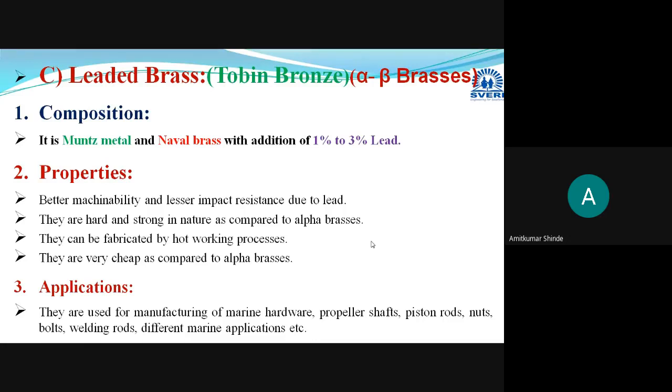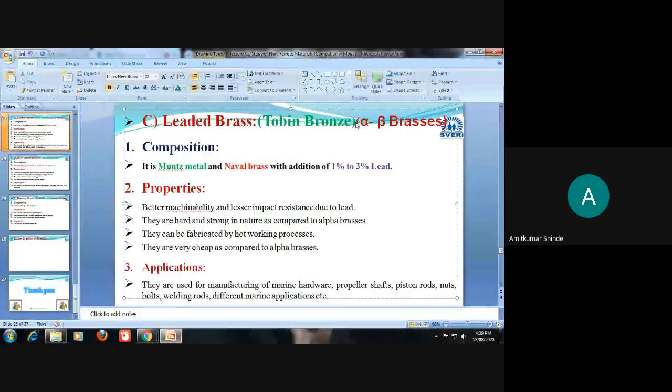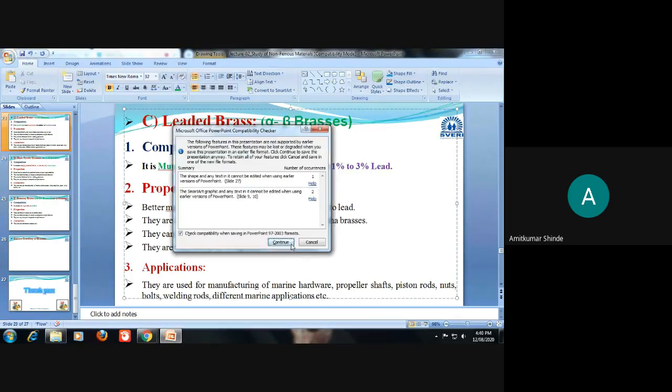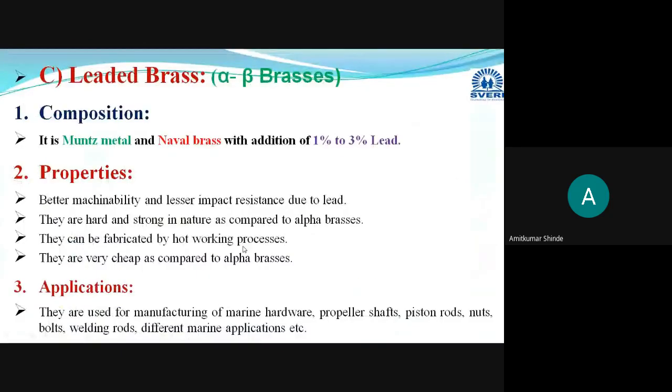Okay, the Tobin bronze name is not meant to be here. The Tobin bronze name is just for the naval brass.